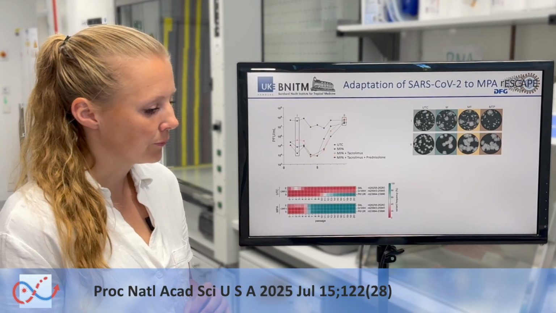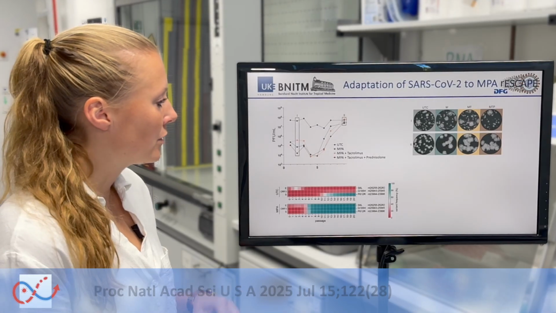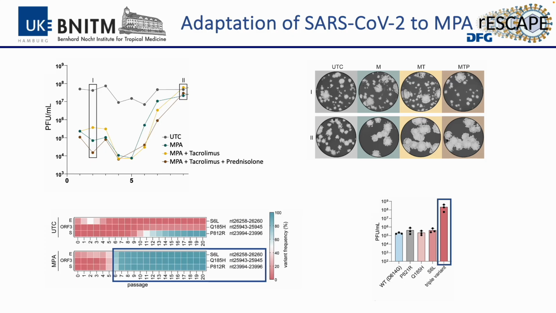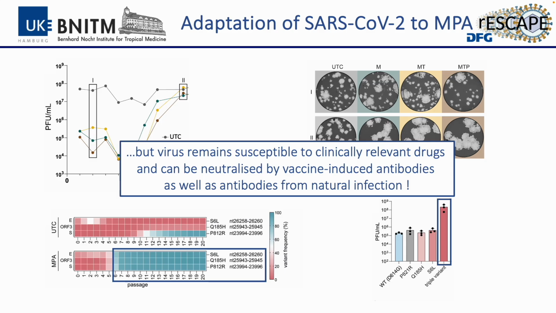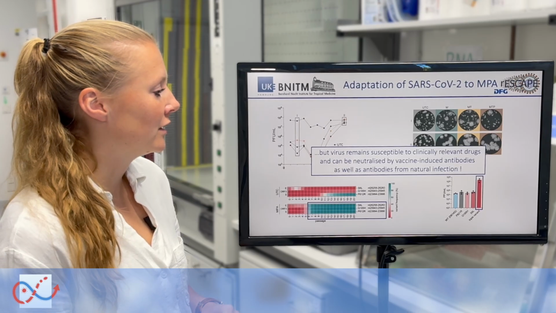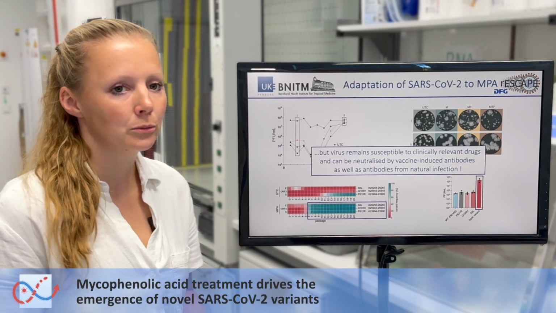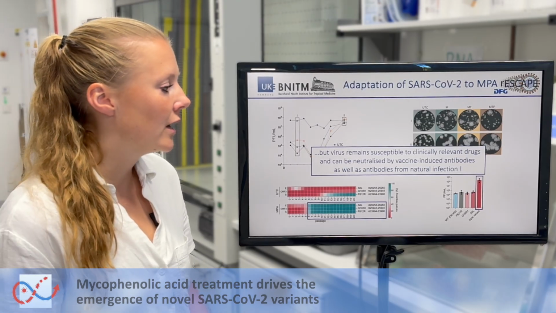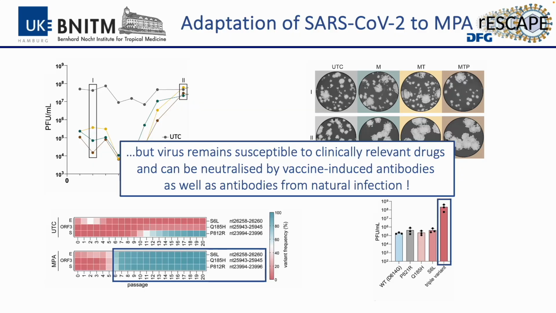And when doing RNA sequencing, we found that by the time the virus adapts to the MPA treatment, 3 different mutations have arisen that, when generated by reverse genetics, we found that the triple variants, or the combination of these 3 variants, can actually yield higher viral titers in the same time frame compared to the wild type and the single variants. What is important to say is that these variants remain susceptible to clinically relevant drugs such as molnupiravir, Paxlovid, and also remdesivir, and they are also susceptible to neutralization from vaccine-induced and also infection-induced antibodies.